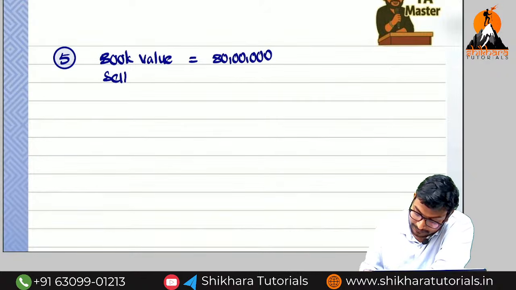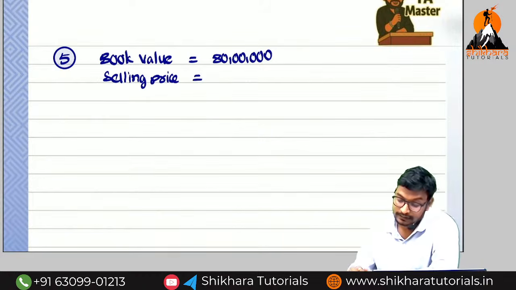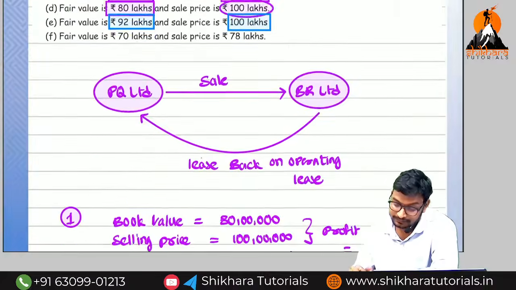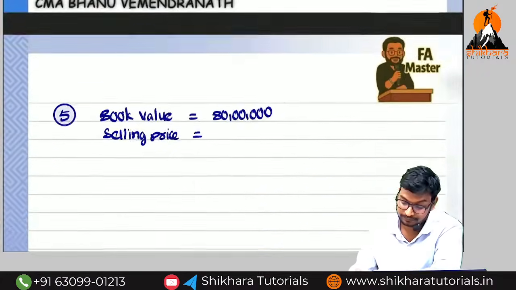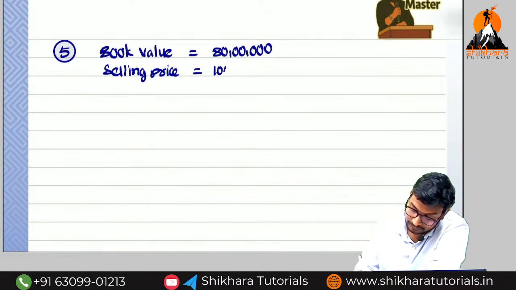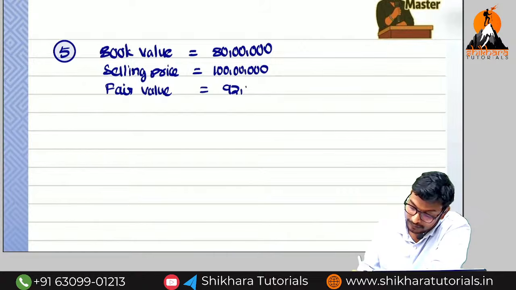Can you say the selling price? Selling price is the same, I think, 100 lakhs. Selling 100, fair 92.